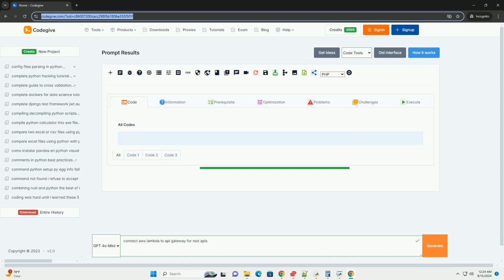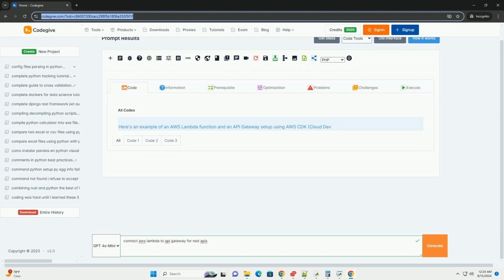Certainly. Here's an informative tutorial on connecting AWS Lambda to API Gateway for REST APIs. Connecting AWS Lambda to API Gateway for REST APIs.